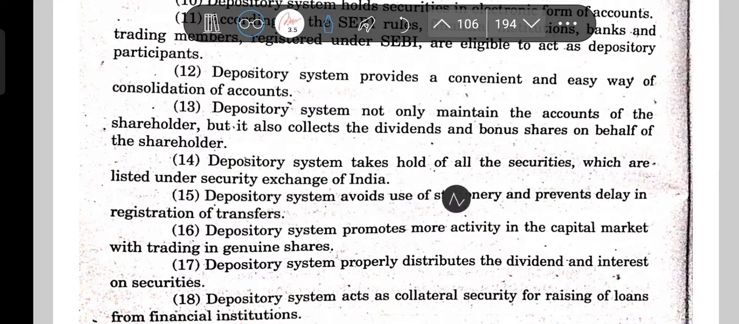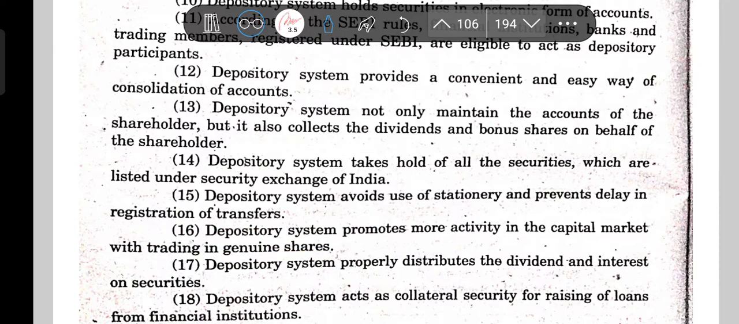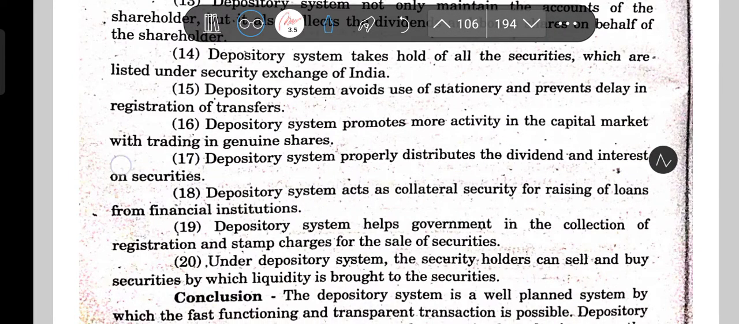The depository system avoids the use of stationery and prevents delay in registration of transfer. No delay in registration of transfer. Money will be transacted on the same day, and even refunds may be generated very easily. It promotes more activity in the capital market with trading in genuine shares. Then it properly distributes the dividend and interest on securities. It acts as a collateral security for raising loans from financial institutions.